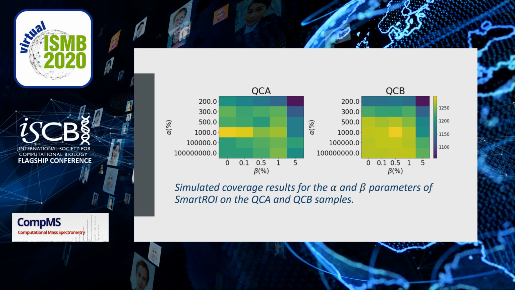From simulation, an alpha value of 1000%, which determines how much peak intensity has to increase to allow refragmentation, and a beta value of 0.1%, which determines how much intensity has dropped for refragmentation, were chosen. These were used for validation on the actual instrument.